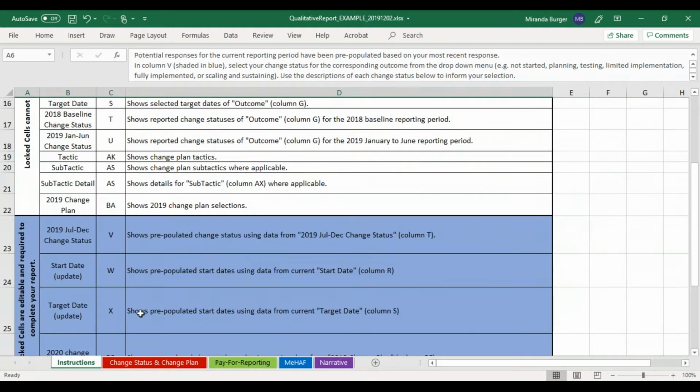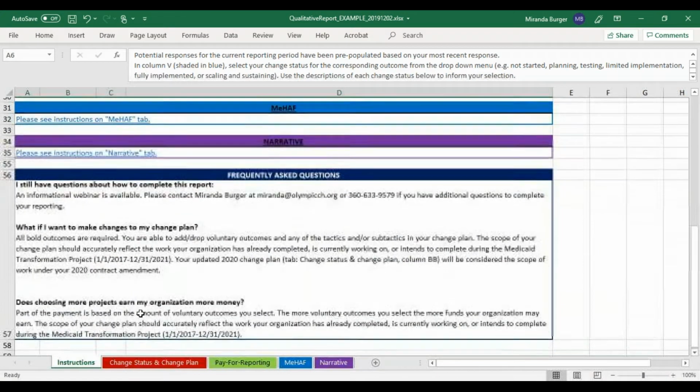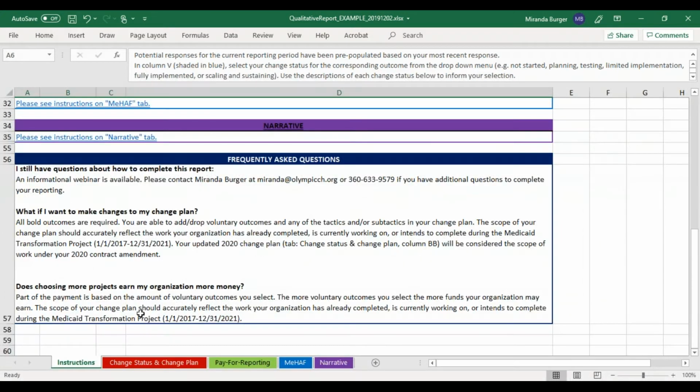Moving back to the Instructions tab, you will find a section of frequently asked questions. If you still have questions about completing this report after viewing this webinar and the Instructions tabs, please contact me, Miranda Berger, and I will be happy to assist you. Remember, this report is due January 6th.